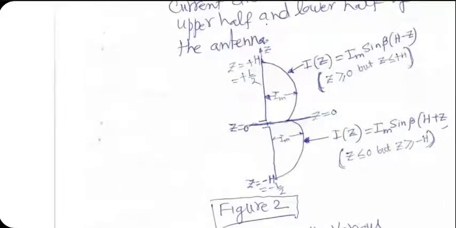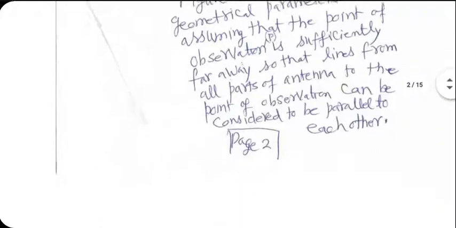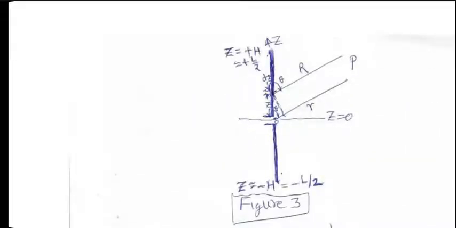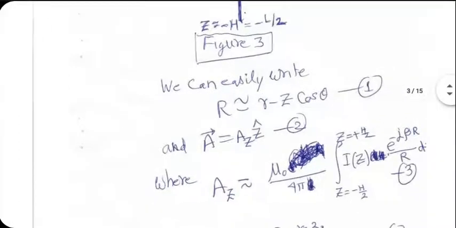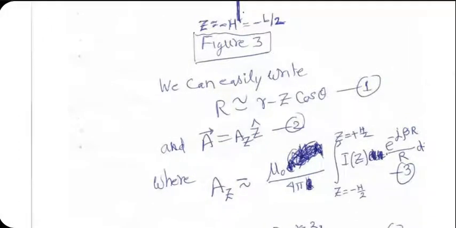One assumption is these current distributions. The other assumption is parallel lines from all points of the antenna length to the point of observation. And based on that, this equation 1. Of course, A would again have only z component. That fact doesn't change. Even if the length is arbitrarily large, A would still have only z component because the antenna is still lined up along the z axis. The formula for Az, however, now changes